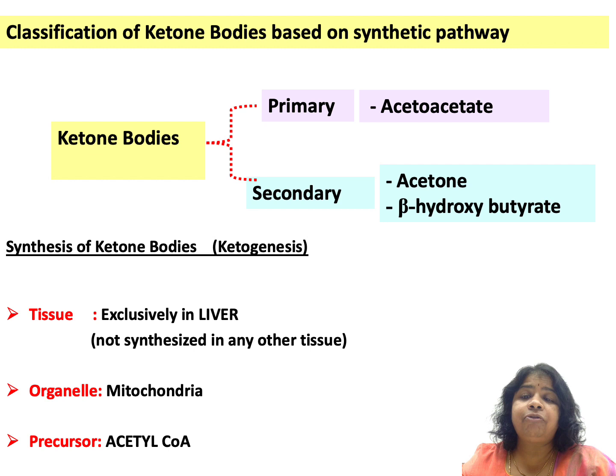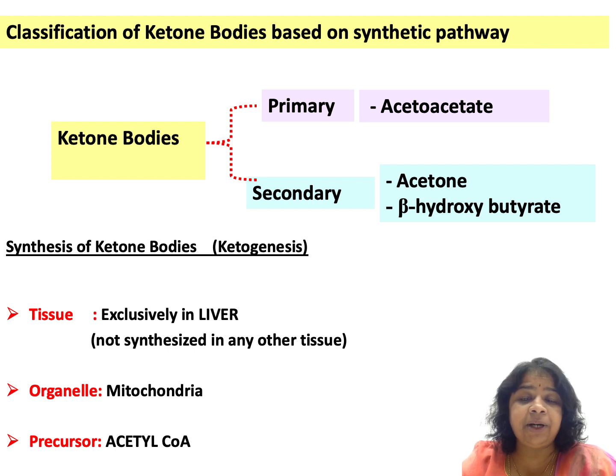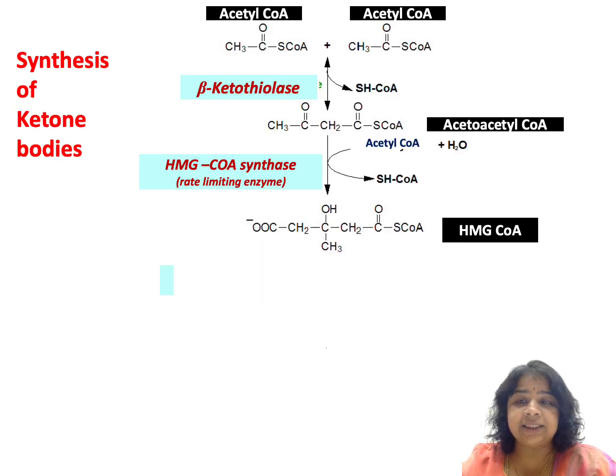The precursor for formation of ketone bodies is acetyl-CoA, and this acetyl-CoA is the end product of beta oxidation. If you remember the last step, thiolytic cleavage, we get acetyl-CoA in every successive cycle during beta oxidation. So this acetyl-CoA is the starting molecule for ketone body synthesis.